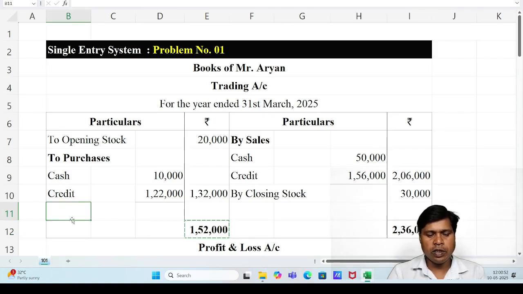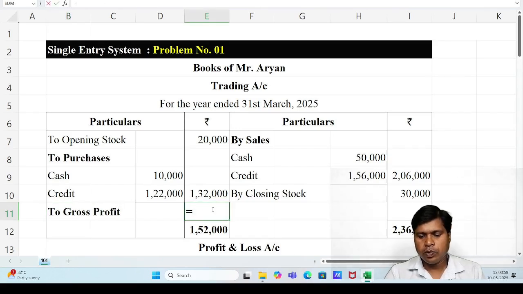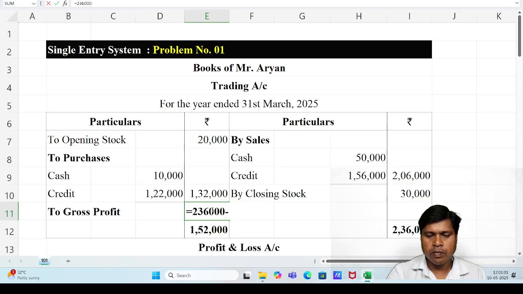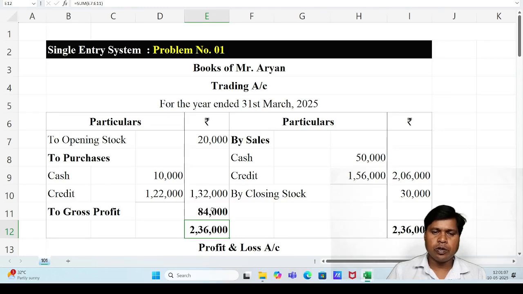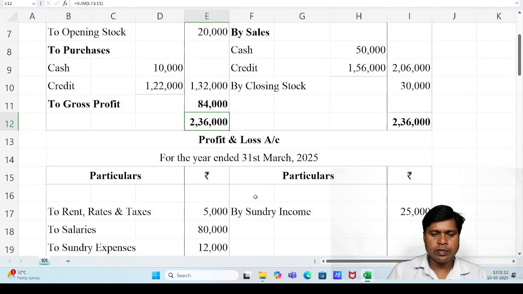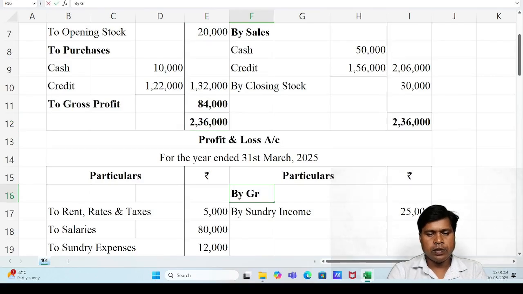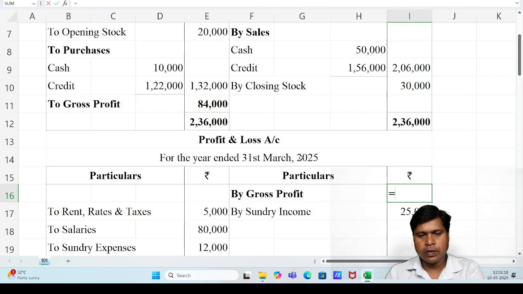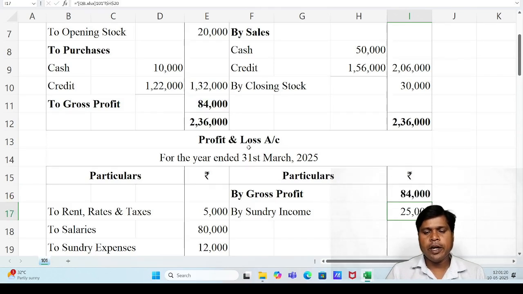So I am writing there to gross profit. 2,36,000 minus 1,52,000, 84,000 gross profit, and record the second effect by gross profit 84,000.